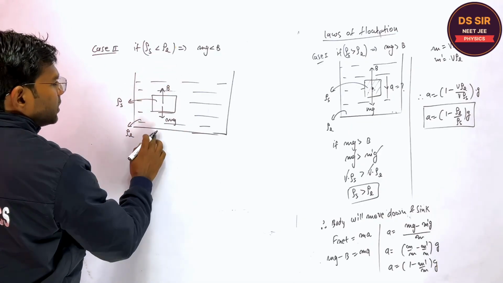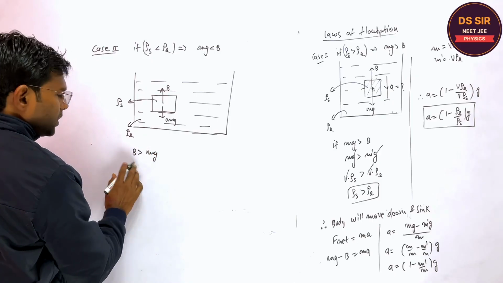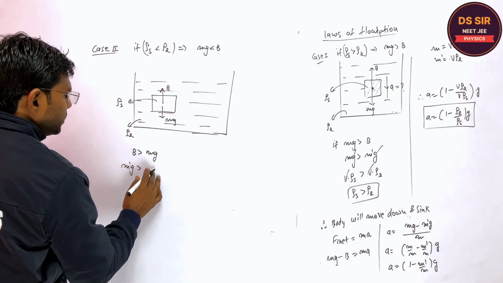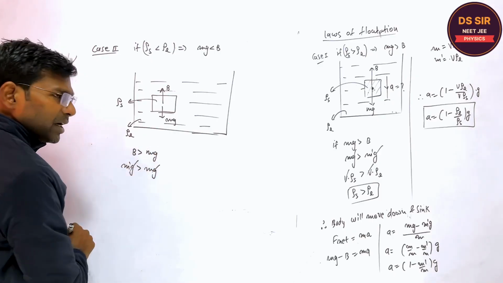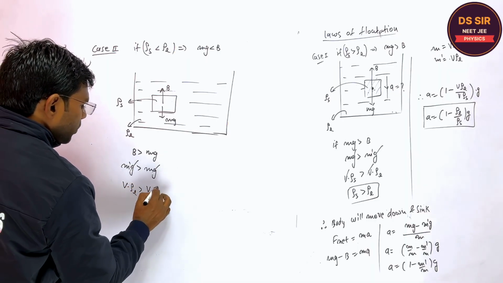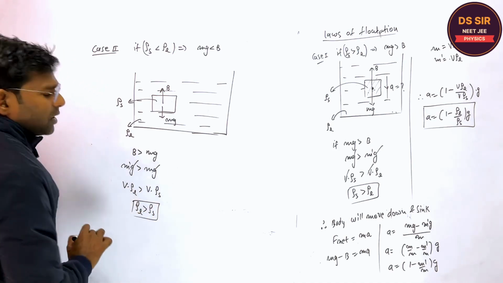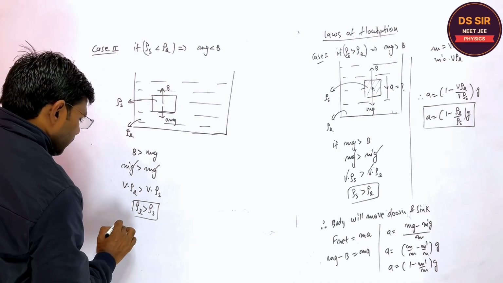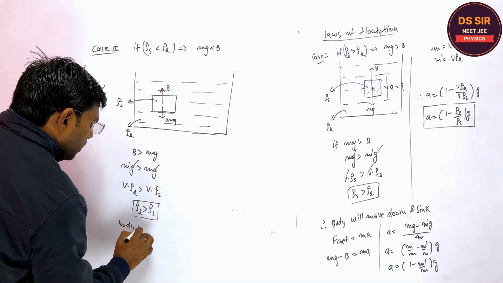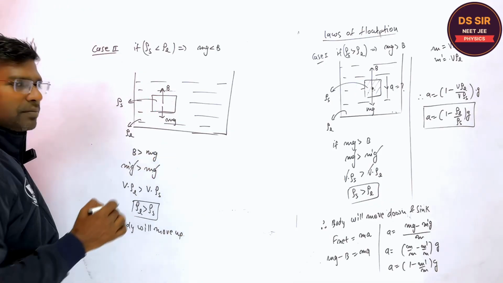If the buoyant force is greater than mg, that is, m dash g is greater than mg, where m dash is volume into density of liquid and m is volume into density of solid. The liquid density is greater than the solid, so the body will move up. Are you getting it?